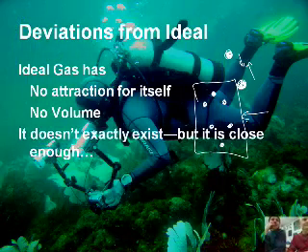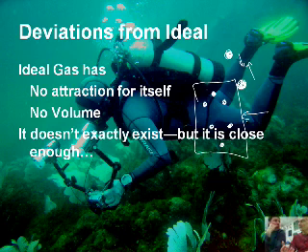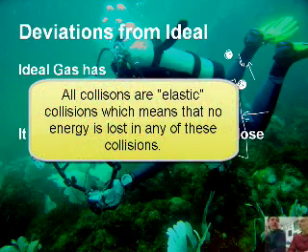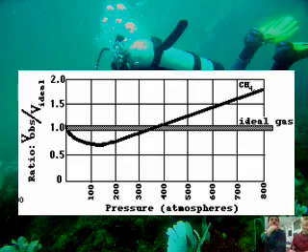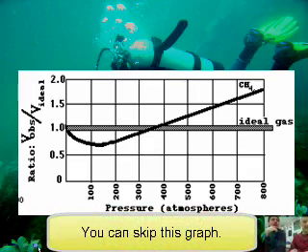There is actually another thing: ideal gases don't really exist. But they're close enough. There's one other factor that's not listed here, and that's when the gas molecules bump into themselves or into the sides of the containers, we assume that there's really no energy transfer, that it's a completely elastic collision. Scientists call it elastic collision. And this is actually how we can look at an ideal gas graphically.